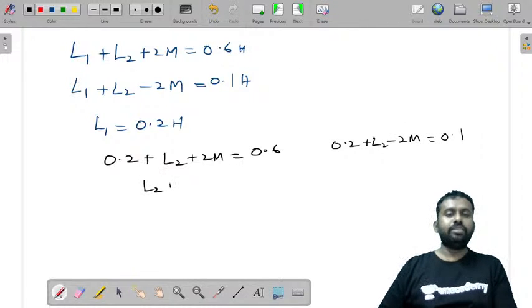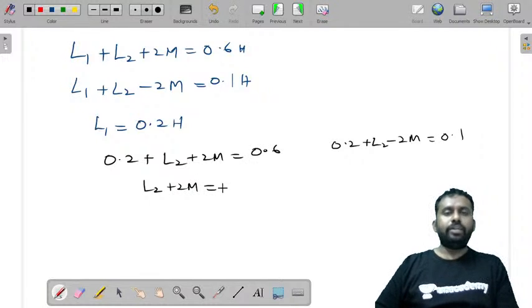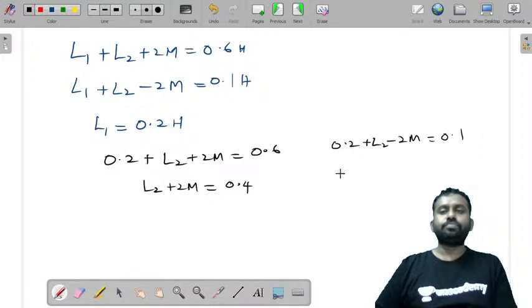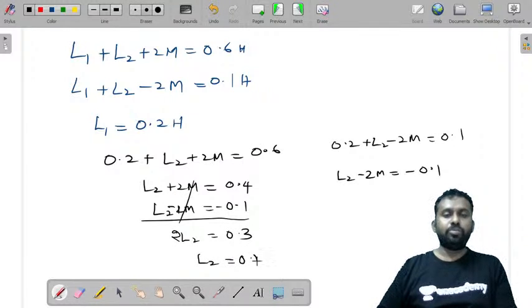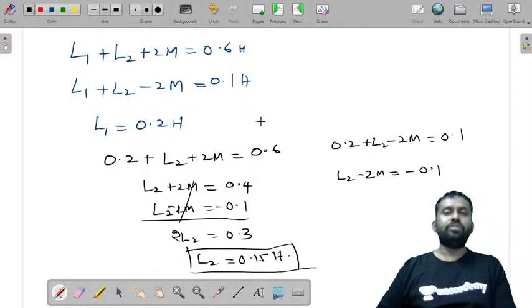Now let's simplify this. L2 plus 2M is equal to 0.4, and L2 minus 2M is equal to minus 0.1, because when 0.2 goes to the right side it becomes minus 0.2, so 0.1 minus 0.2 is minus 0.1. If we cancel the 2M terms, 2L2 is equal to 0.3. So L2 is equal to 0.15 Henry. This is what we got.